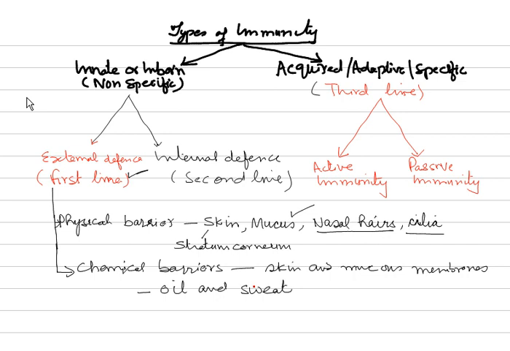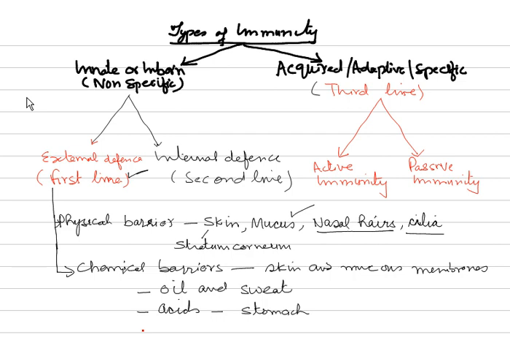Chemical barriers. Then it may be chemical barriers in the form of acids, as we find acid in the stomach. In the stomach, that's a good example. The HCl which is present ingests most of the microbes and kills them. So this is important, that the acid is there in the stomach.